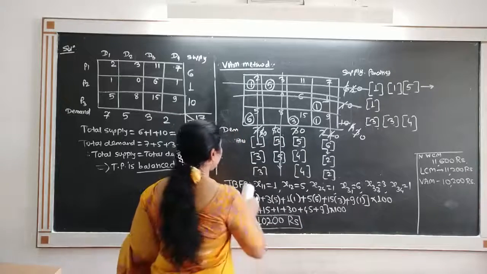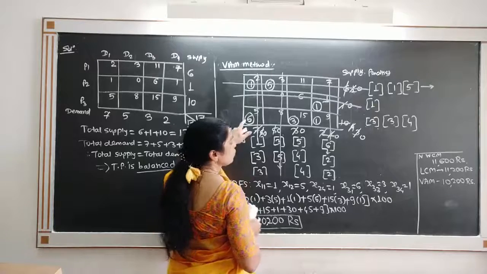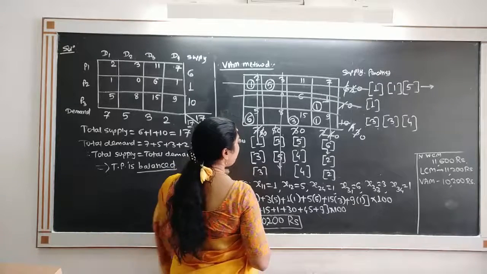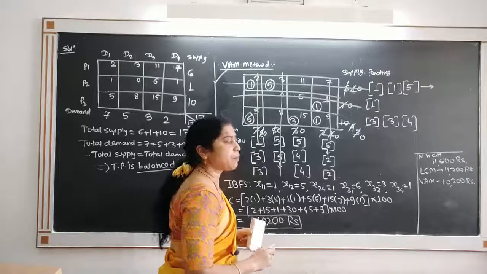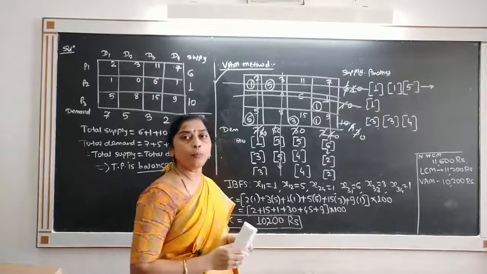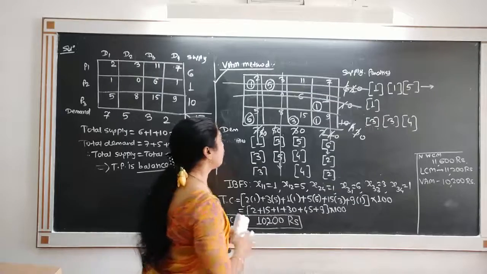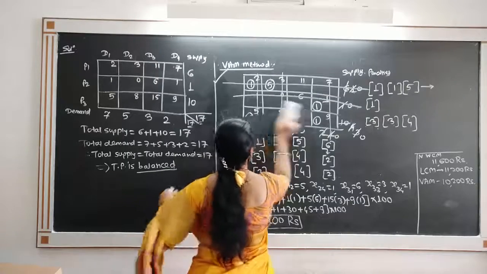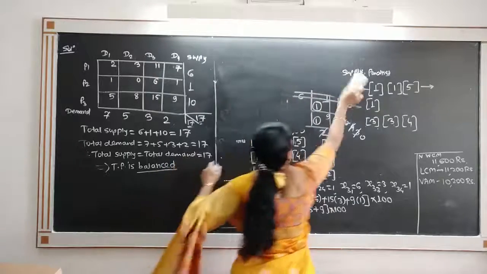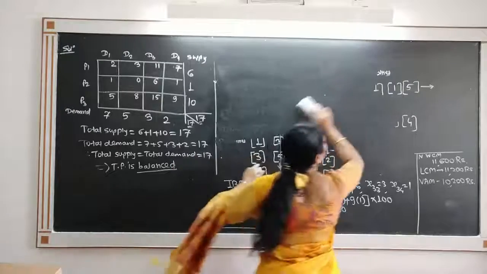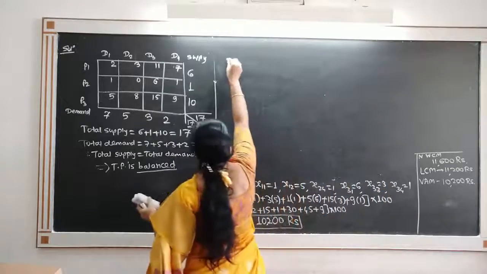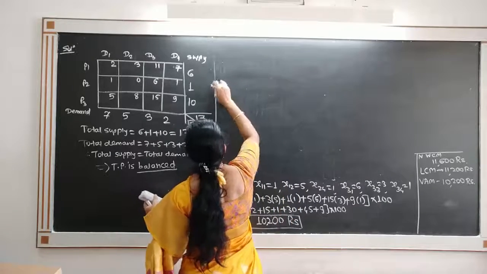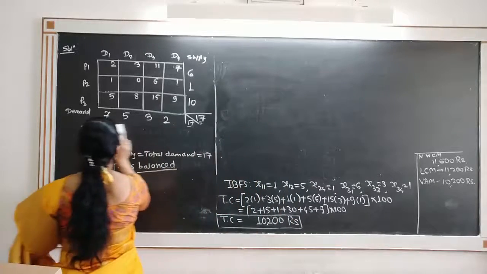Now we want to find the optimal solution. Once we get the VAM solution, we are going to use it as the IBFS and find the optimal solution by Modi method. So see the solution by Modi. The initial basic feasible solution we are going to use is the one obtained by VAM method. So what is our solution by VAM?